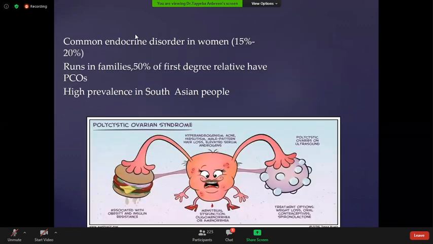It usually affects 15 to 20% of women, but certain studies in Pakistan show that around 30 to 40% of Pakistani women suffer from polycystic ovarian disease. It's a familial disorder. It runs in families. 50% of first degree relatives have polycystic ovarian disease.